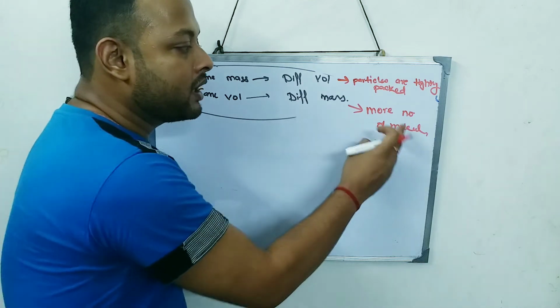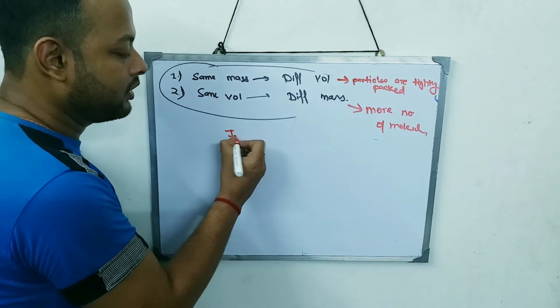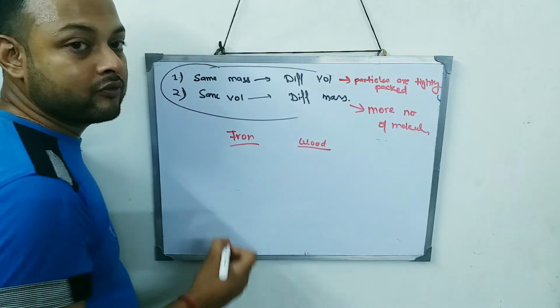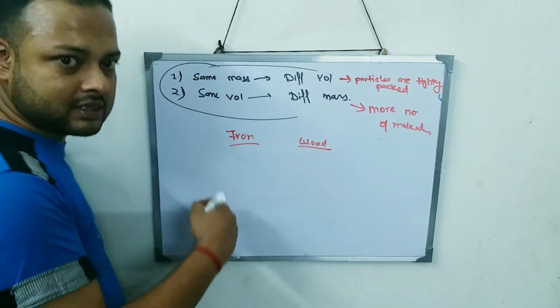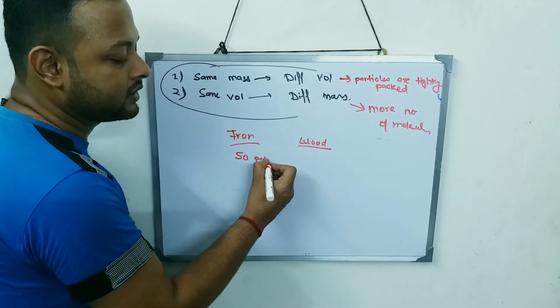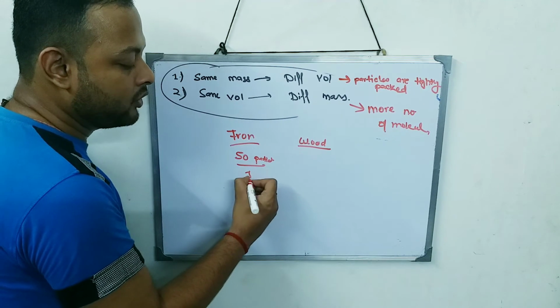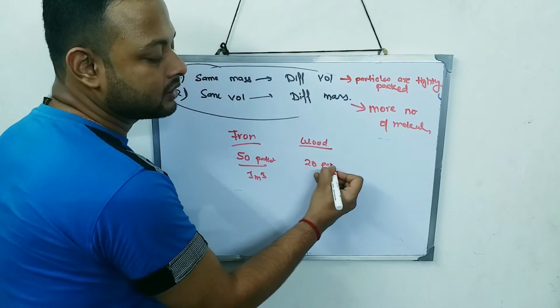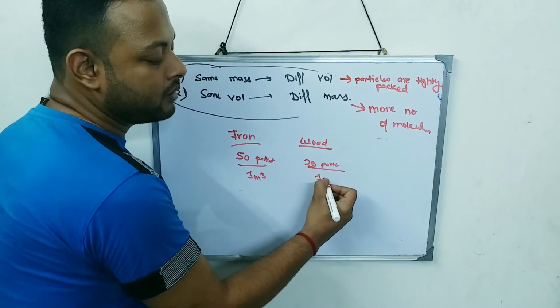If it has more number of particles, like iron and wood of the same volume, who has more number of particles? Just now I have explained. Iron has more number of particles. It has 50 particles in the same volume of 1 meter cube, and wood has only 20 particles in the same volume of 1 meter cube.